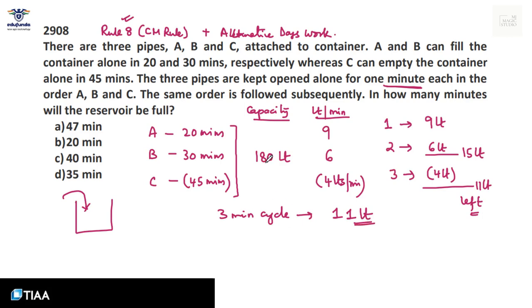Now just divide 180 by 11 and try to locate how many 3-minute cycles are required, and we'll play one trick with it. When I divide 180 by 11, what I get is 16 point something.